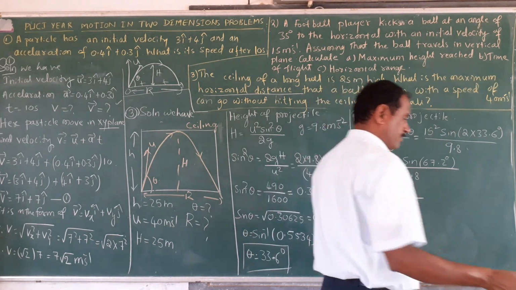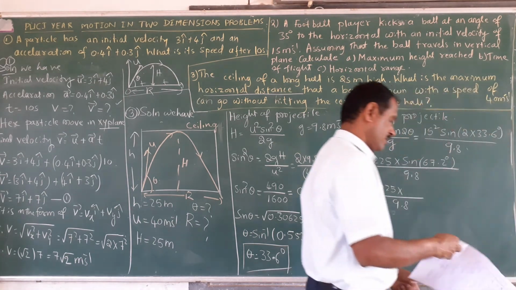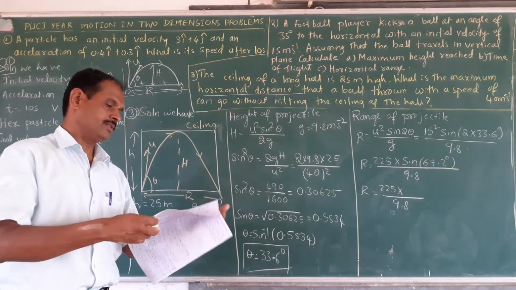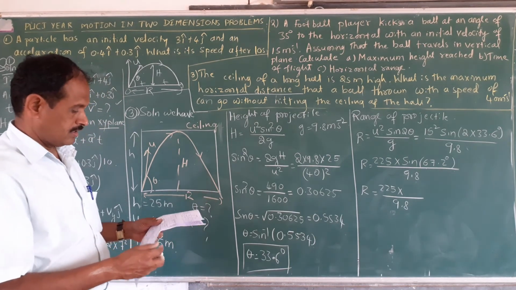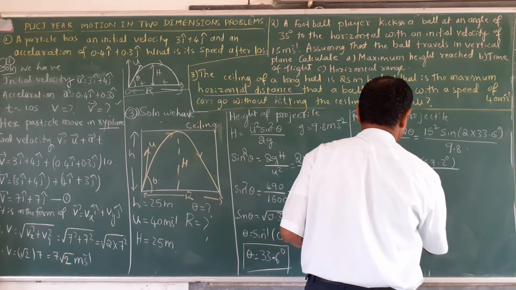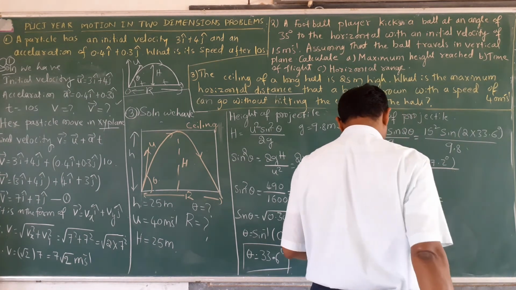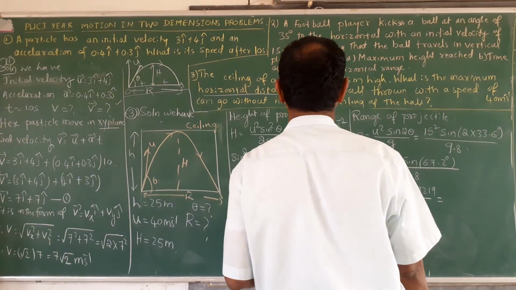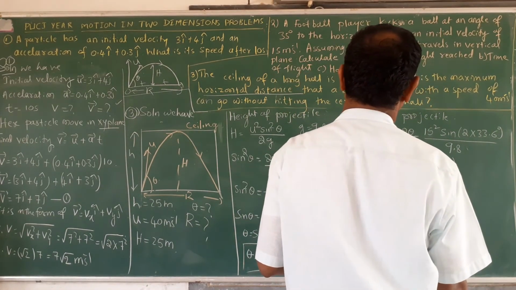With the help of this table, again you go to this one. That value is 0.9219. U is how much here? 40.